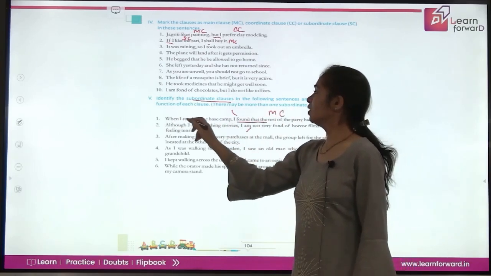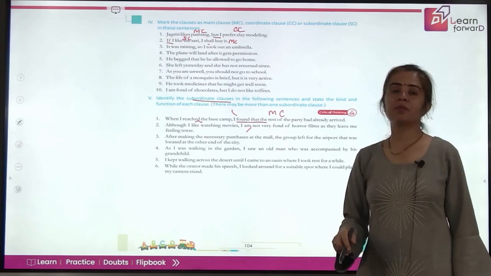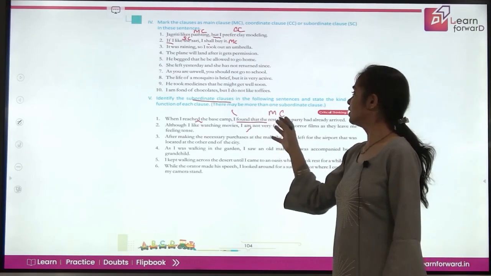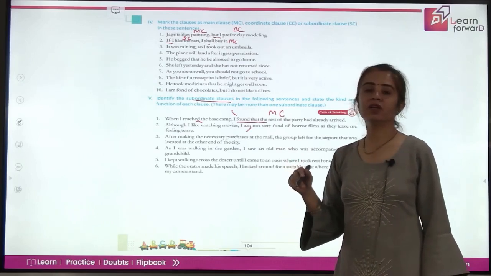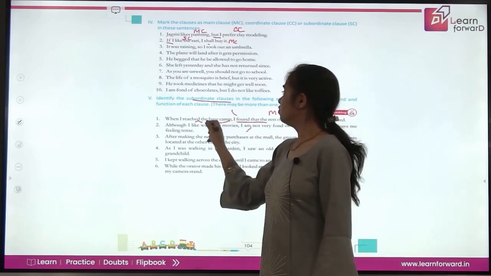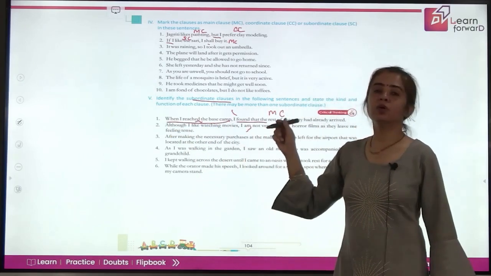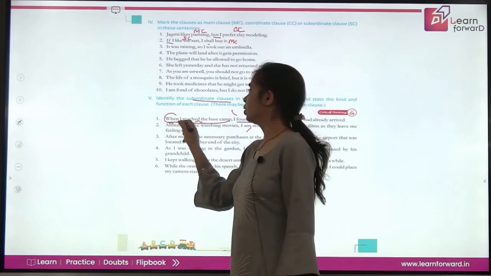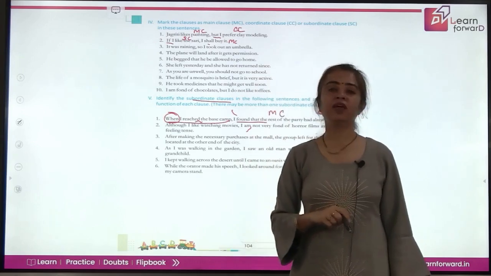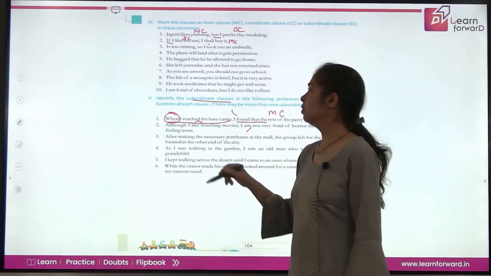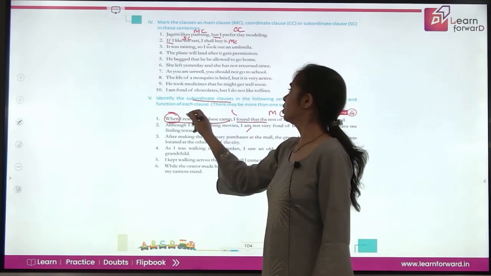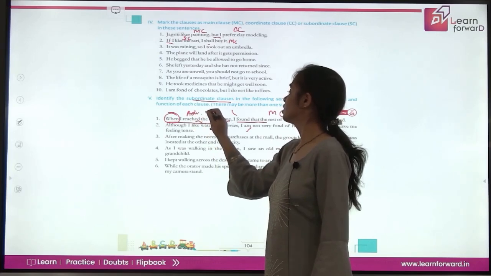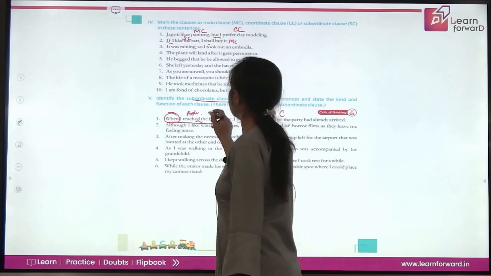And this is starting with when I reached the base camp. So, if you get a question, when did you find the rest of the party had already arrived? So, this is giving you more information about the verb here, and this is an adverb clause. And because it is modified using when, that means it is telling you about time. So, this is the subordinating clause, which is an adverb clause of time.